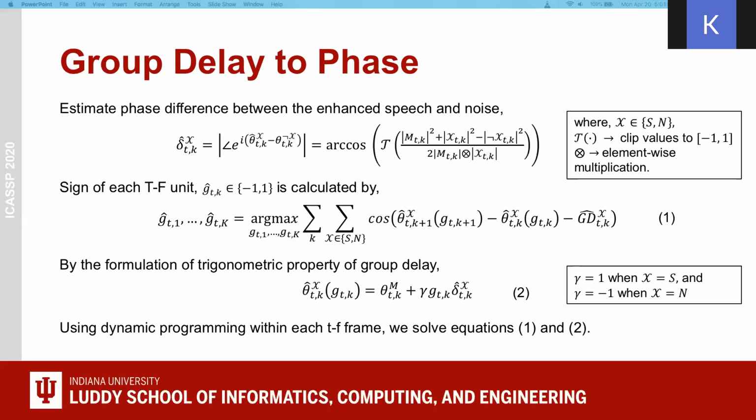Then the sign of each time frequency unit is calculated by the following equation. This sign, GTK, can be either -1 or +1 and is computed by a maximization equation of the cosine function. We denote it as equation 1. From the trigonometric property of group delay, the sources' phase can have a limited set of signs GTK to form the mixture phase theta. This gives equation 2. Now, using dynamic programming within each time frame, we can solve equations 1 and 2. Thus, we get the optimal sign sequence and phase of each source in each time frequency unit.